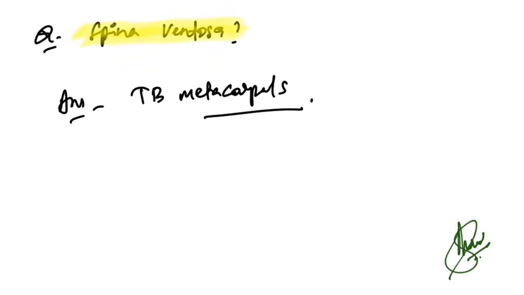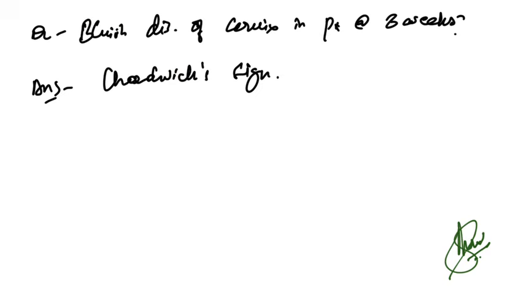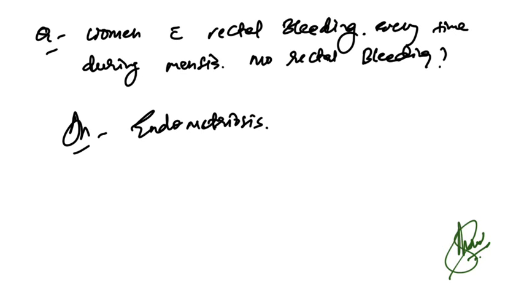Now spina ventosa. Spina ventosa is TB of the metacarpals. So TB hand. So in this, spina ventosa is the correct answer. Now bluish discoloration of cervix in patient at 8 weeks. That is called Chadwick sign.